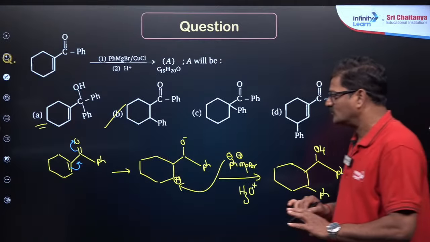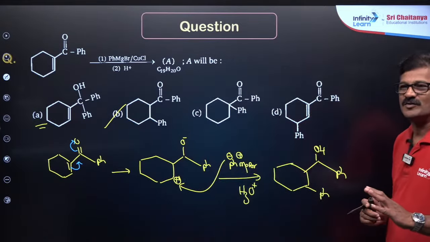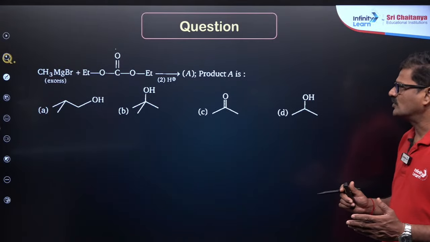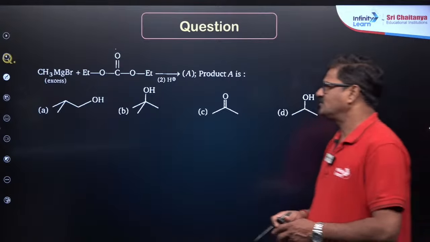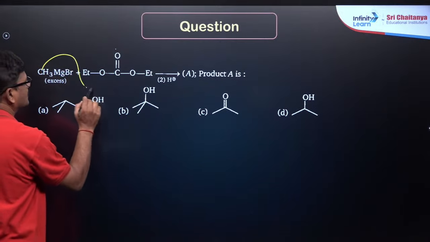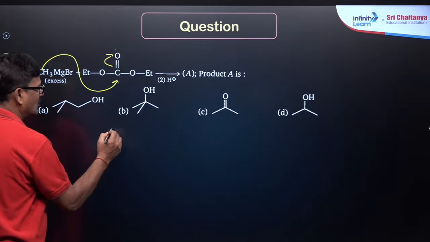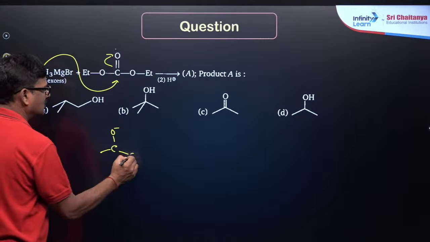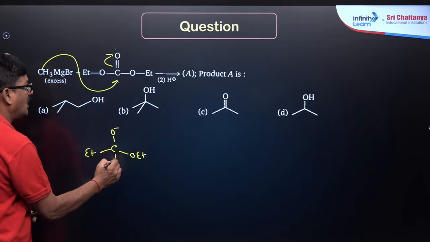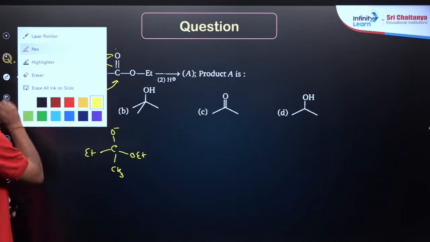Just similar to that, I wanted to give you one more question. Yes, of course, excess CH3MgBr is given. So CH3MgBr is given like this. Then CO minus Et, and it is going to be CH3, right?